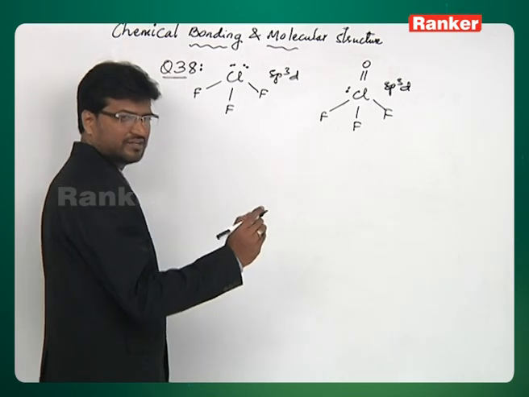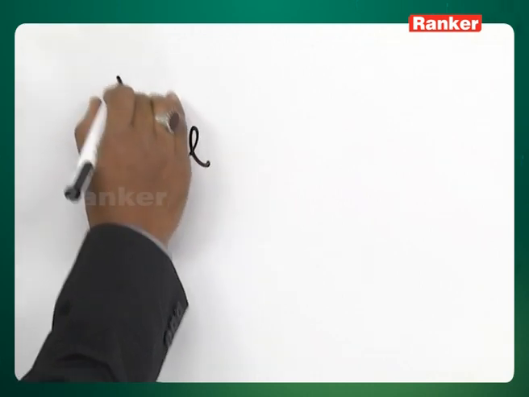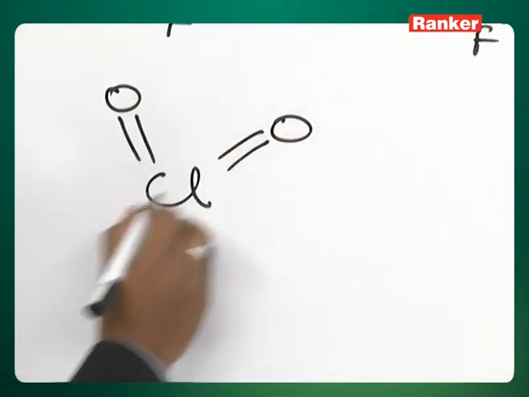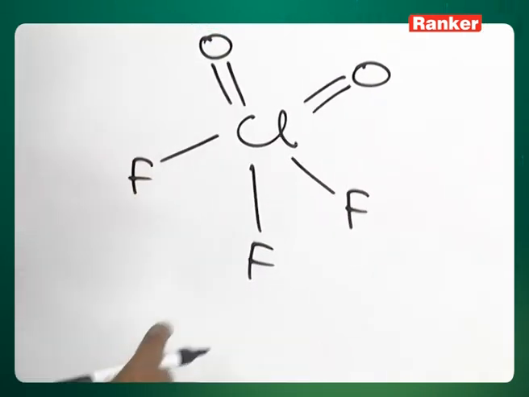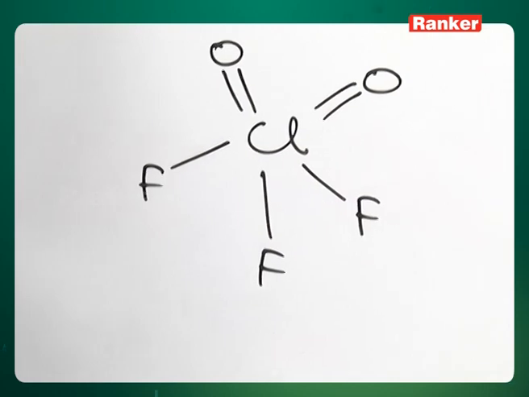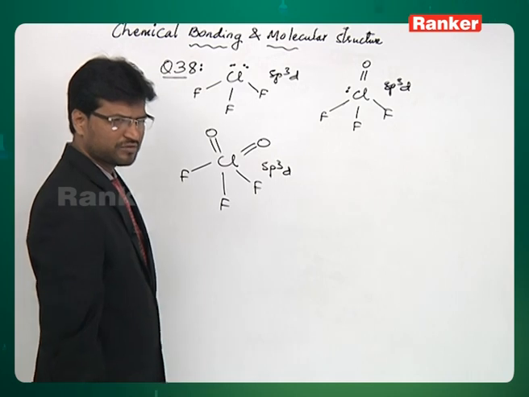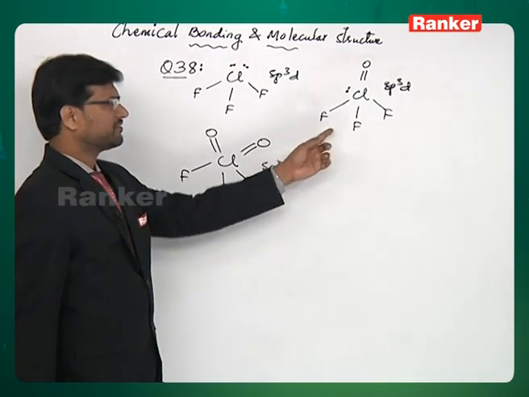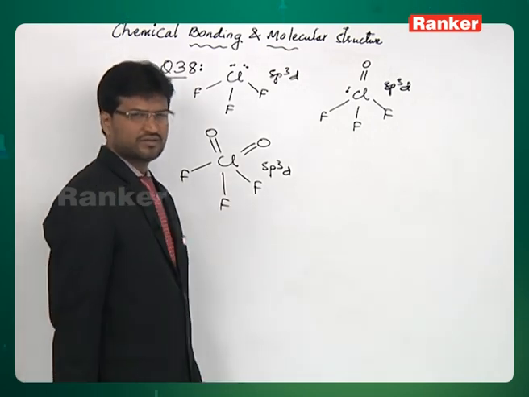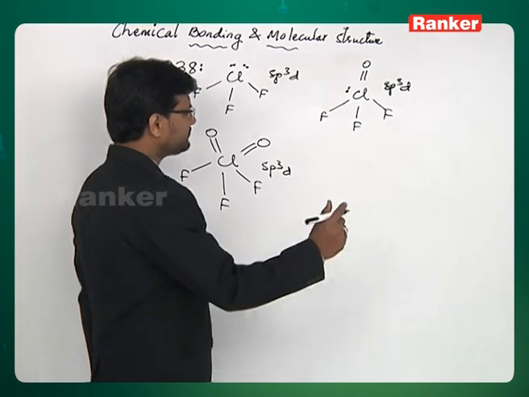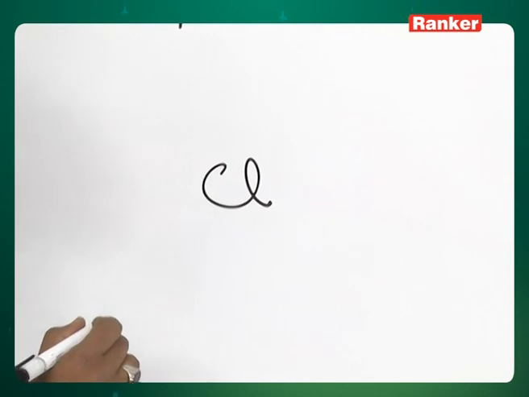Look at this, ClF3O and ClF3O2. I'm going to draw ClF3O2. You can see chlorine is surrounded by 5 sigma bonds. So this is also sp3d. We don't take into account pi bonds, we take into account only sigma bonds. So these two have the same hybridization. So option 2 is also ruled out. Let's look at option 3. ClF2O plus.